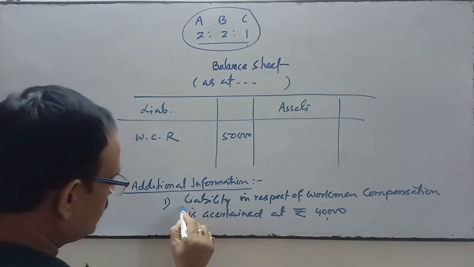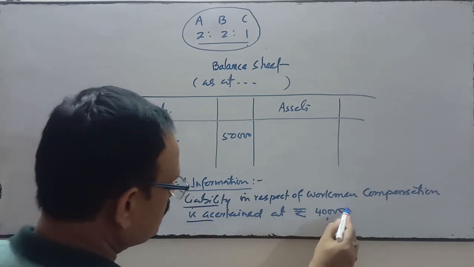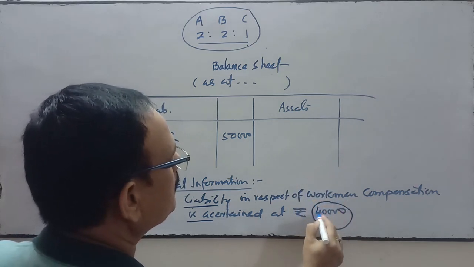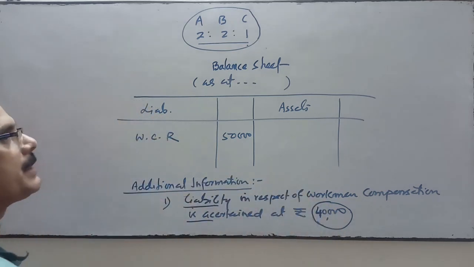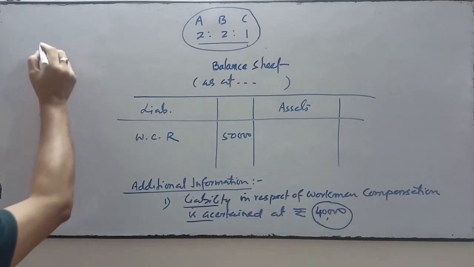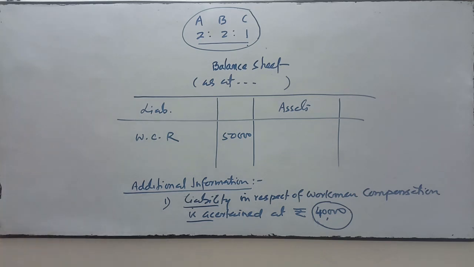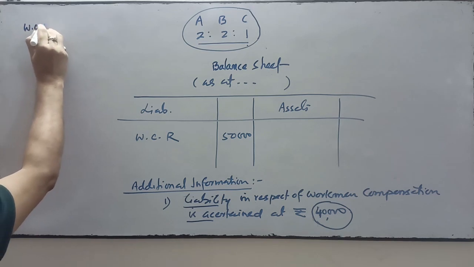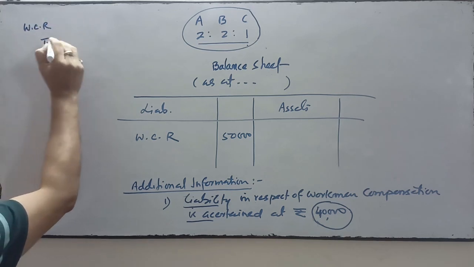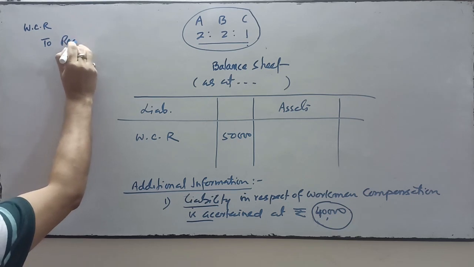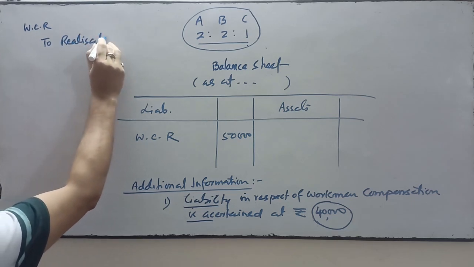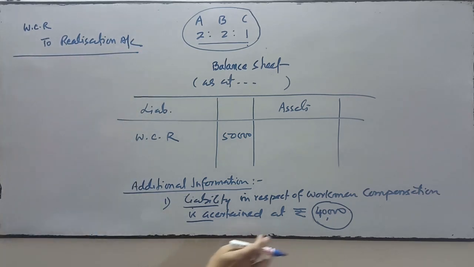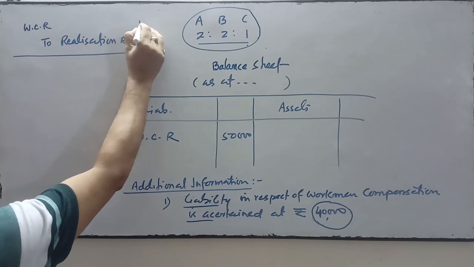Then the liability which is ascertained, this amount will be transferred to the realization account. Workman compensation reserve account debit to realization account, on the credit side of the realization account, this amount of 40,000 which is ascertained.